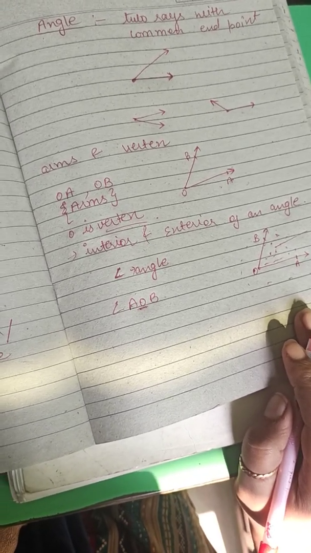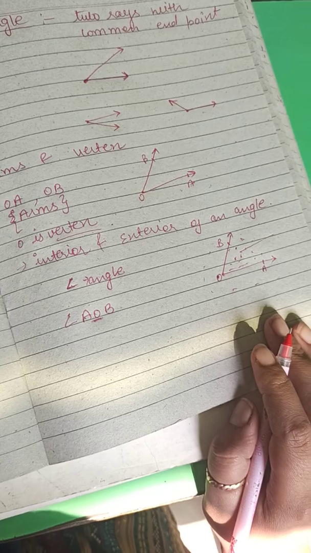After this, there are the kinds of angle, or you can say types of angle. There are 4 types of angle discussed in your book.